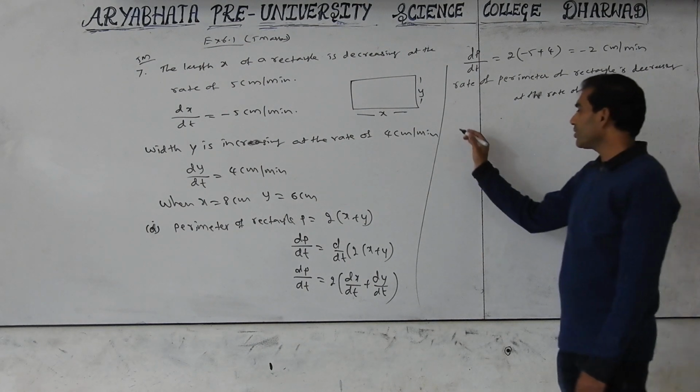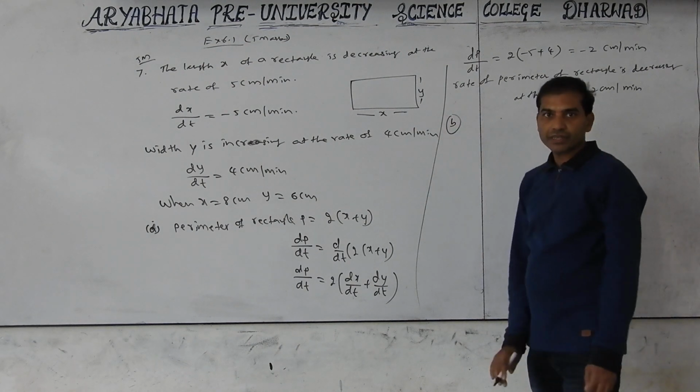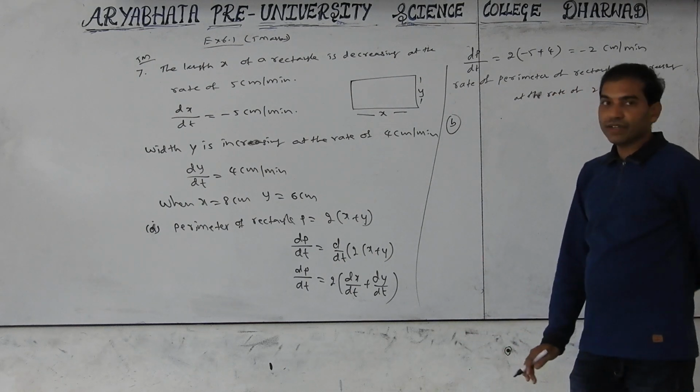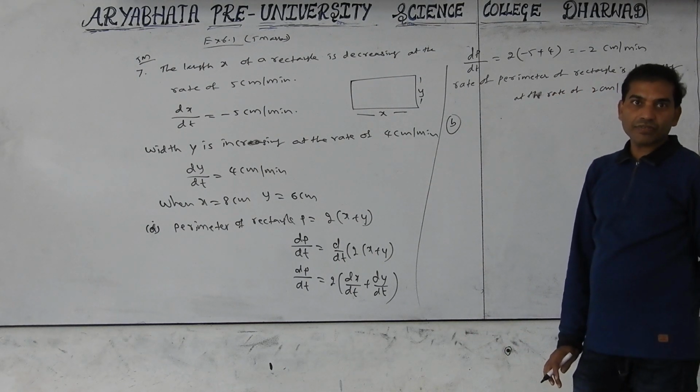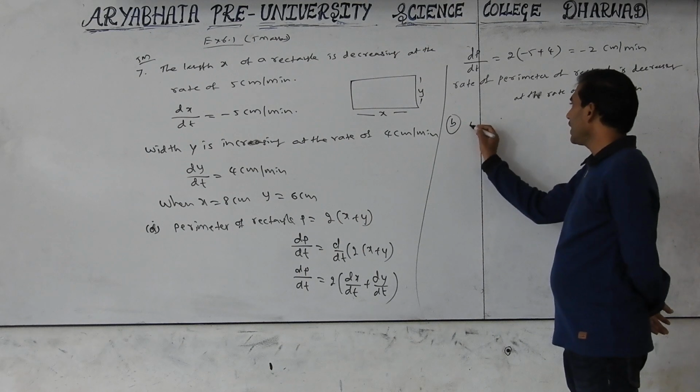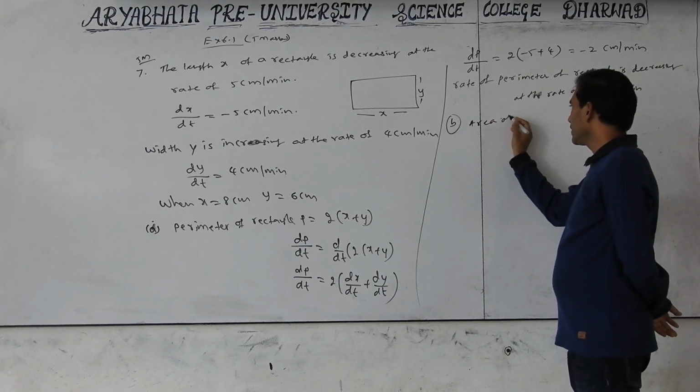Now the second question, B. Find the area of rectangle. Rate of area of rectangle. Tell me the area of rectangle.